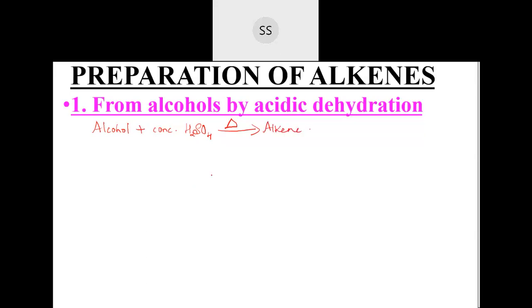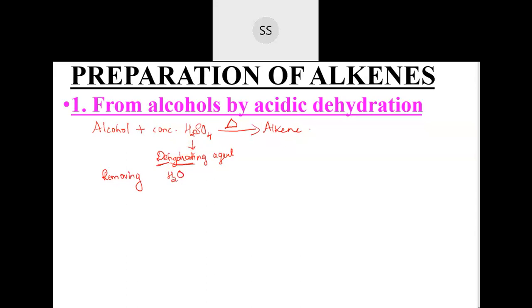Now, see, what is the function of concentrated sulfuric acid? Why is concentrated sulfuric acid taken? Concentrated sulfuric acid is a dehydrating agent. Dehydrating agent means what? De means removing, correct? And hydra stands for water. So they are very good at removing the water molecule. These concentrated sulfuric acids are very good dehydrating agents.